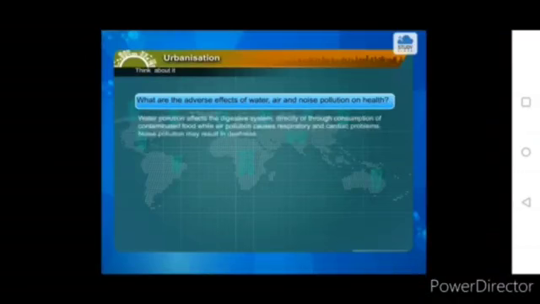What are the adverse effects of water, air, and noise pollution on health? Answer: water pollution affects the digestive system directly or through consumption of contaminated food, while air pollution causes respiratory and cardiac problems. Noise pollution may result in deafness.